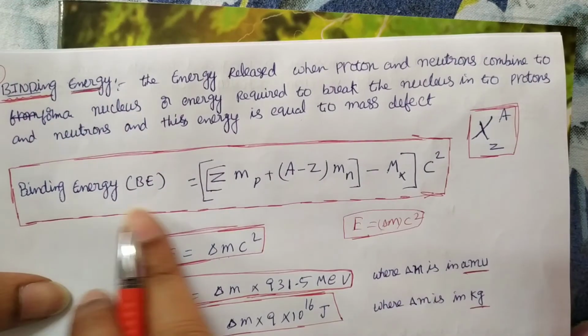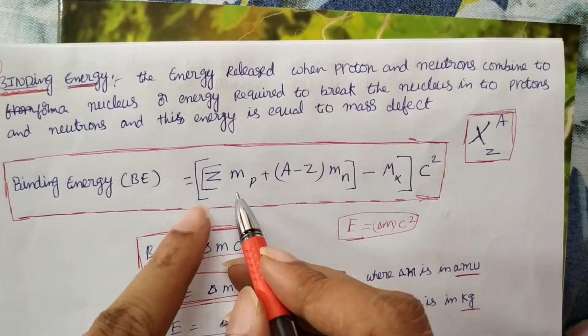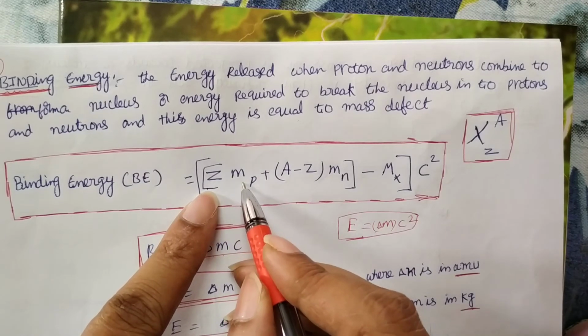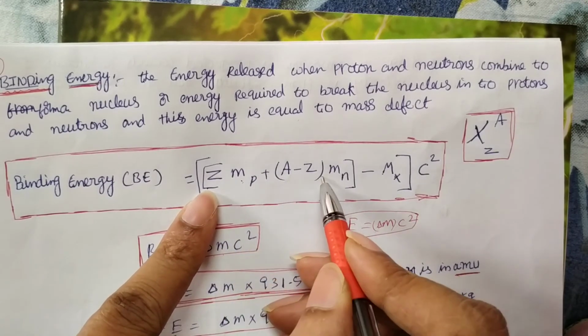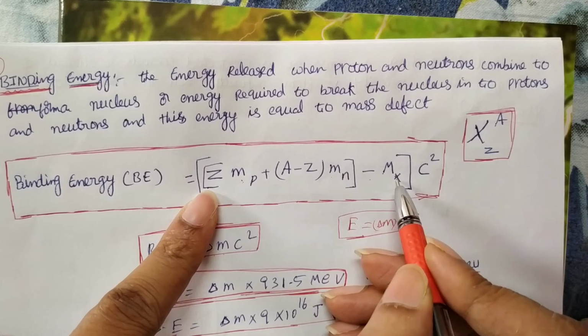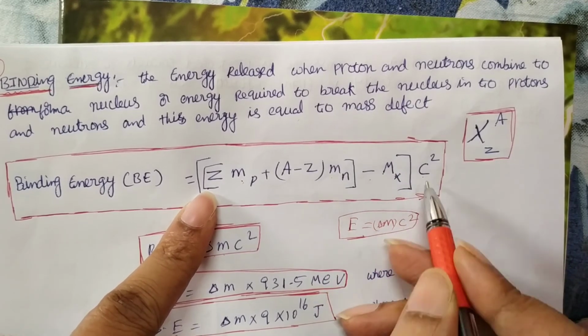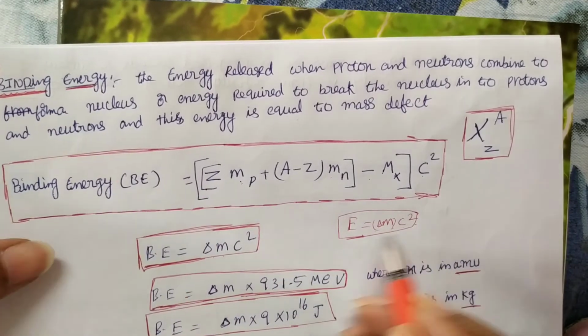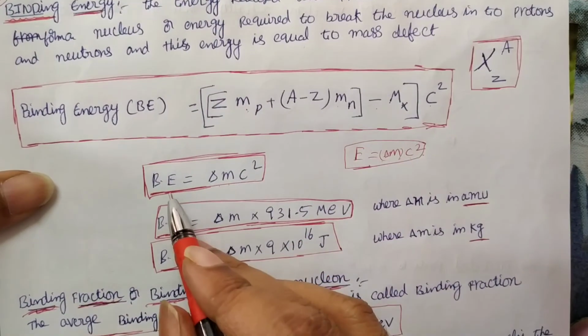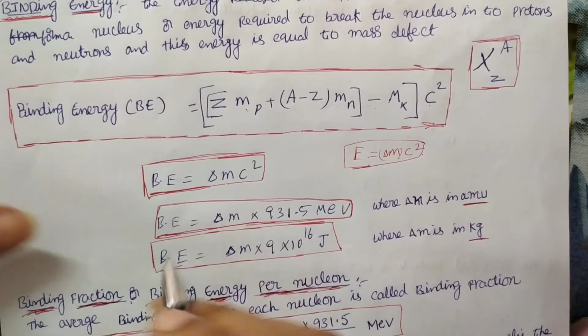So what is binding energy? The mass defect we already did: the total mass of the protons plus the total mass of the neutrons minus the mass of the nucleus, delta m, into c square. That is, the mass defect into c square gives the binding energy, which helps to hold the nucleus stable.